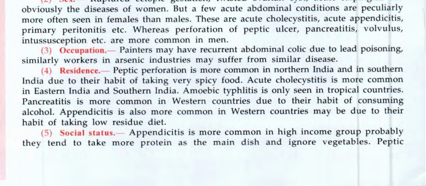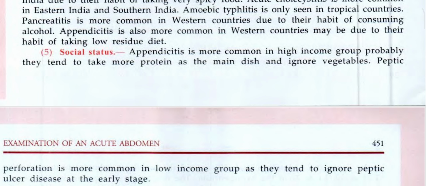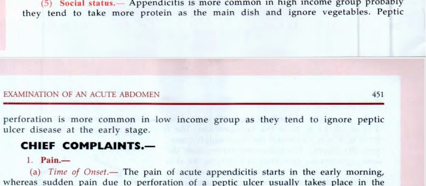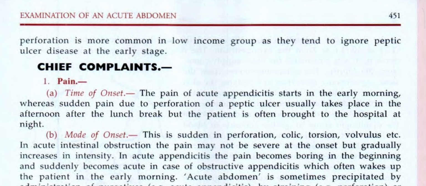Pancreatitis is more common in western countries due to their habit of consuming alcohol. Appendicitis is more common in western countries, maybe due to their habit of taking a low residual diet. Social status. Appendicitis is more common in the high income group. Probably they tend to take more protein as the main dish and ignore vegetables. Peptic perforation is more common in the low income group as they tend to ignore peptic ulcer disease at an early stage.